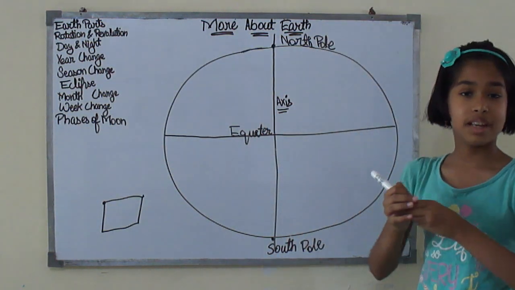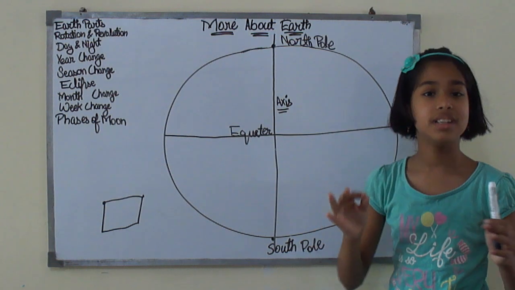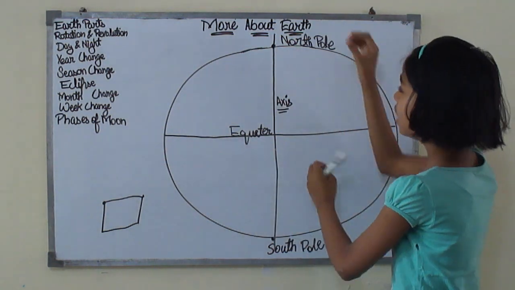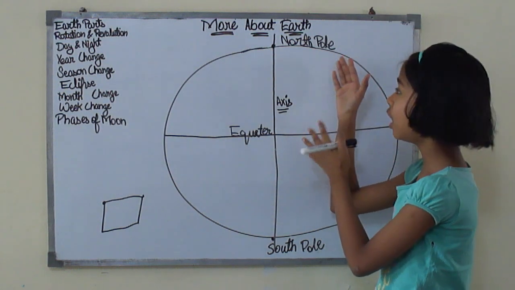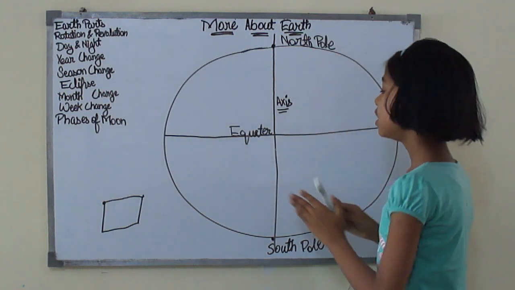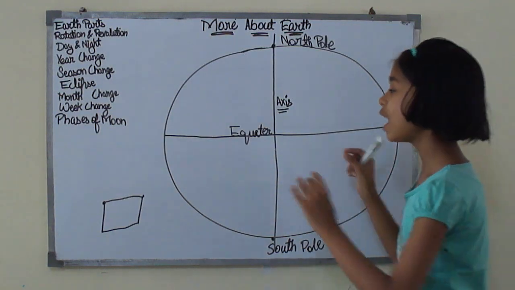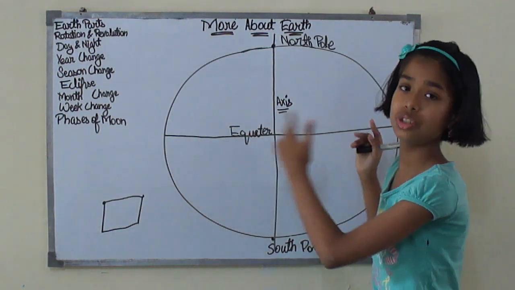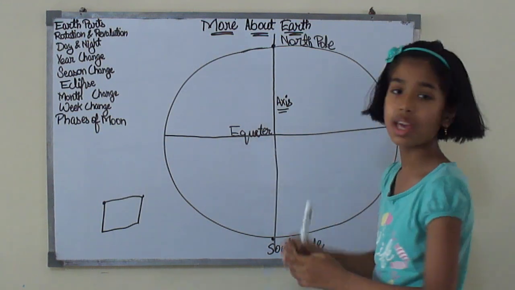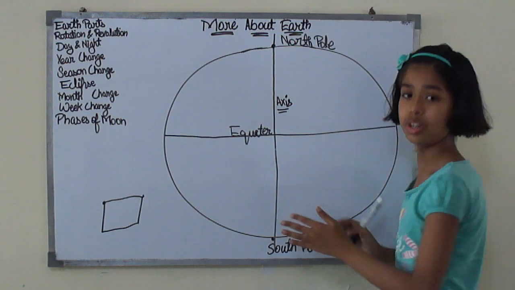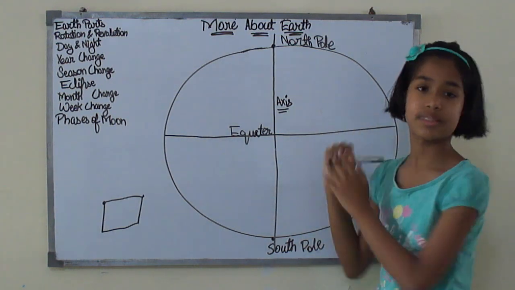So I repeat all the things so that it will be super clear to you. This is our Earth and the northernmost point of the Earth is called the North Pole. The southernmost point of the Earth is called the South Pole. Then the line which divides our Earth into two halves is called the equator and the line which passes through the North Pole and South Pole is called the axis.